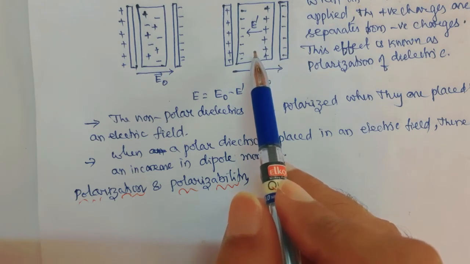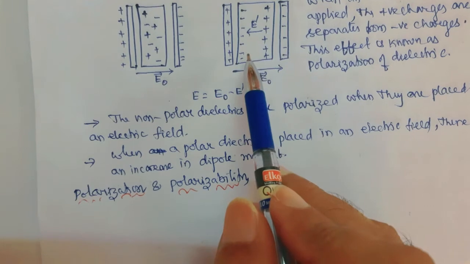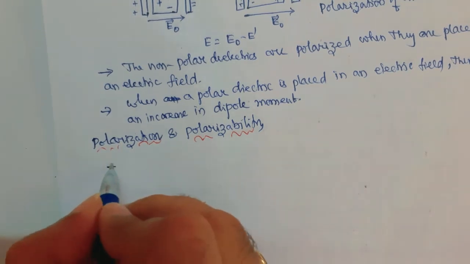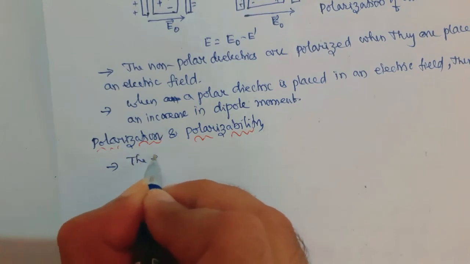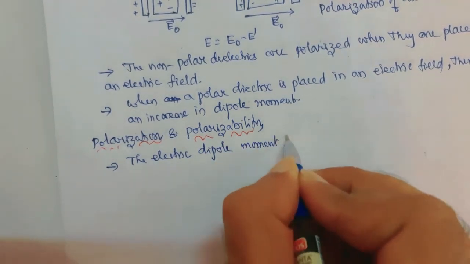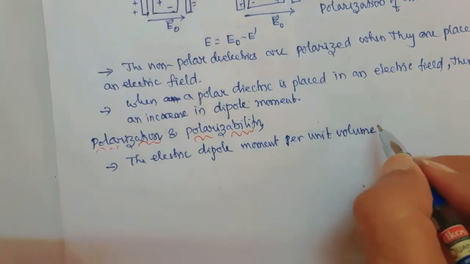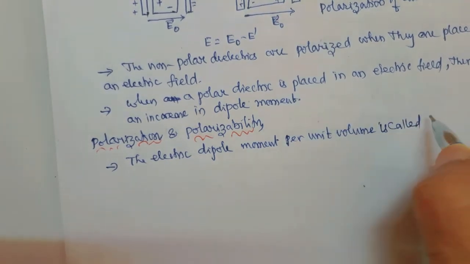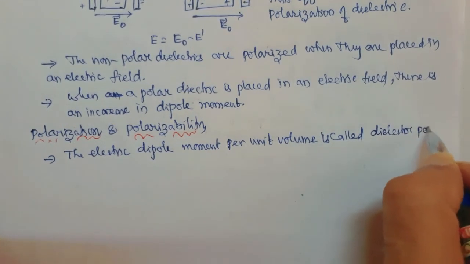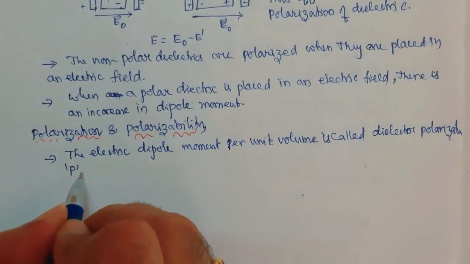Moreover, the electric dipole moment per unit volume is called the dielectric polarization, and it is denoted by the letter P.